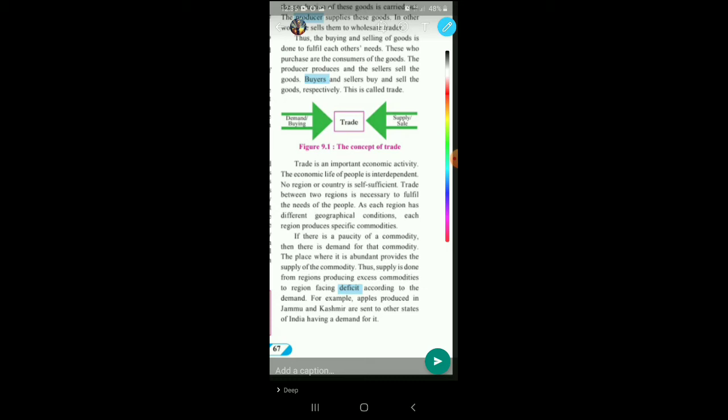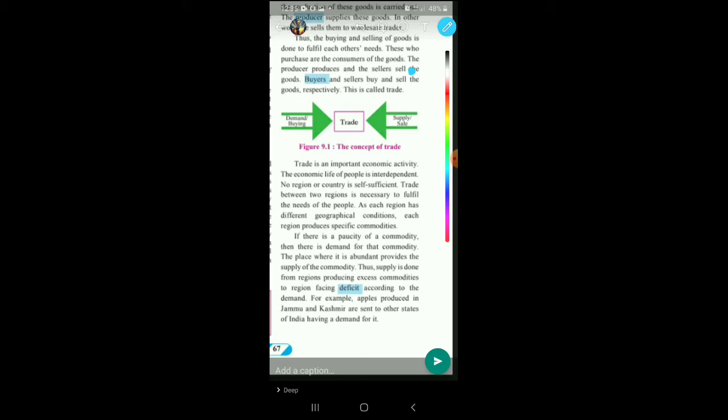The economic life of people is interdependent. Money spent by one becomes the income for the other. No region or country is self-sufficient. No region or country can say that they are self-sufficient. No one today will be able to say that we are self-sufficient, will not be buying anything from anybody else or giving anything to any other country.